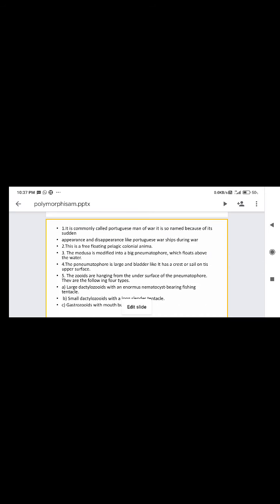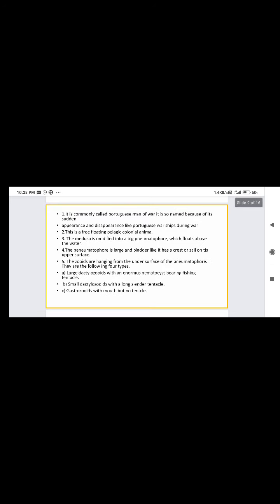First, Physalia is commonly called the Portuguese man of war. It is so named because of its sudden appearance and disappearance, like Portuguese warships during war, owing to the presence of the pneumatophore.